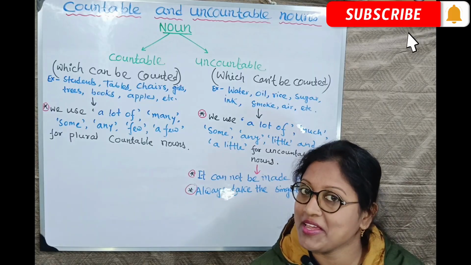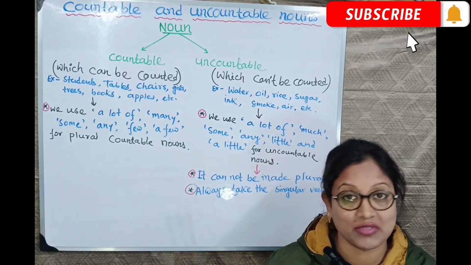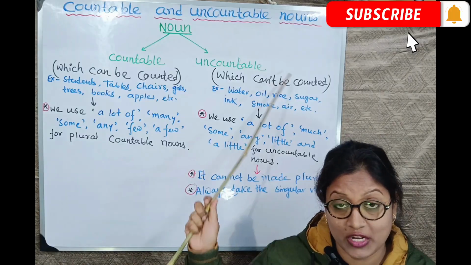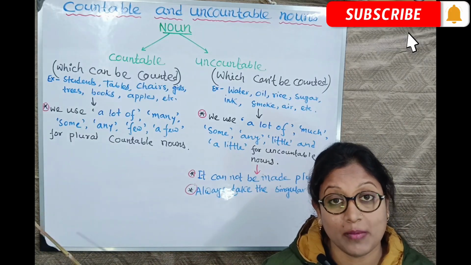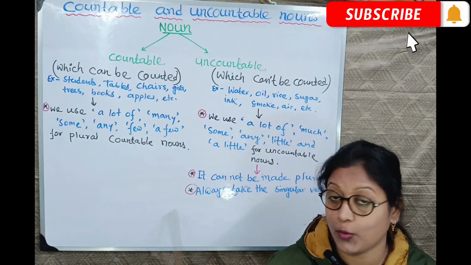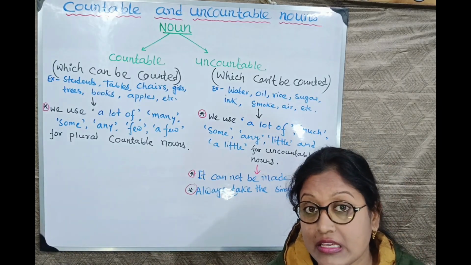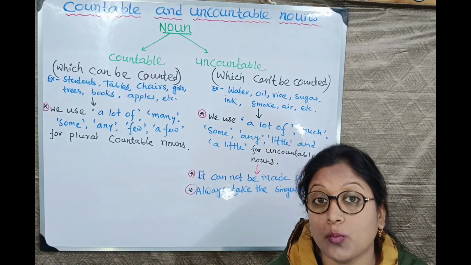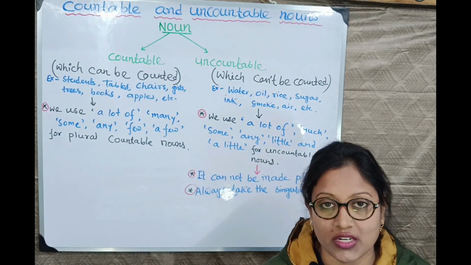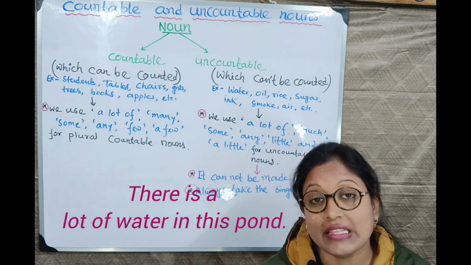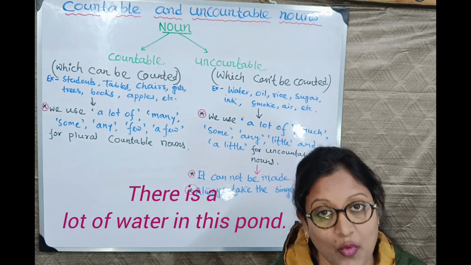There is, because I said that it always takes the singular verb, because we cannot make it plural. Uncountable nouns cannot be made plural, right? That's why it always takes the singular verb. There is a lot of water in this pond. Clear? There is a lot of water in this pond.